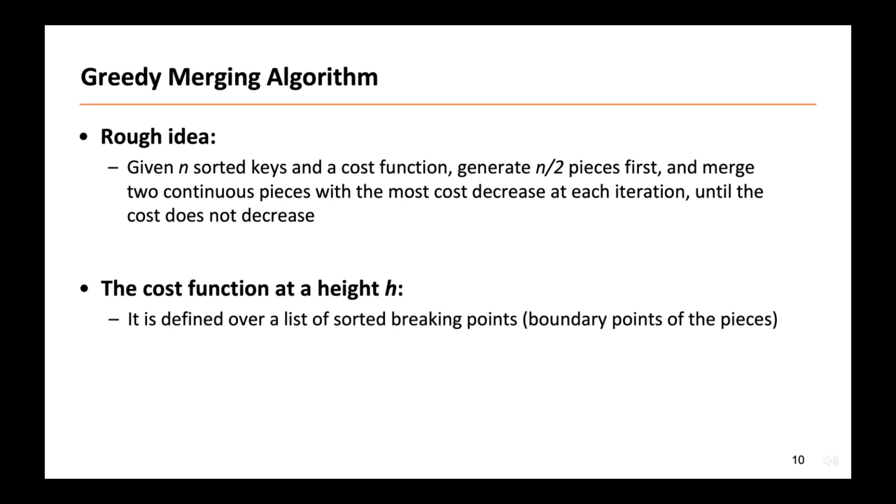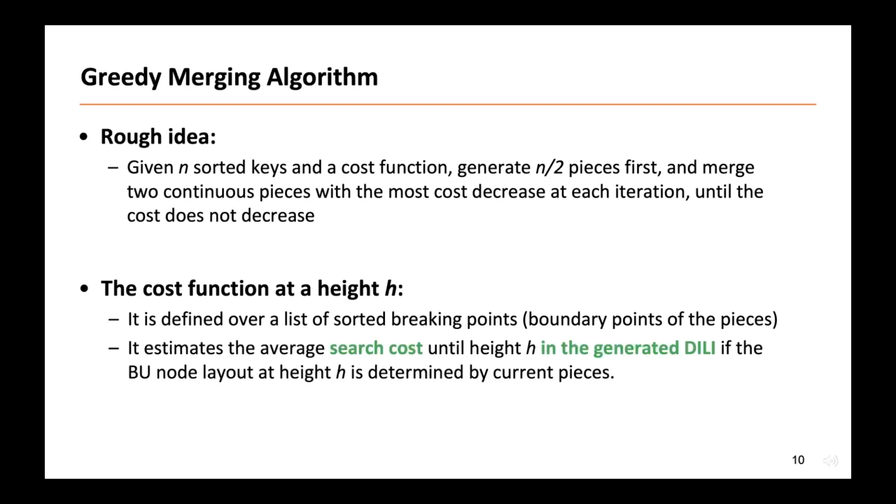Our used cost function takes the list of the boundary points of the pieces as input. It estimates the average search cost until height h in the generated index, if the build node layout at height h is determined by the current pieces. Thus, the estimated search cost of the generated index, instead of the build tree, is minimized.